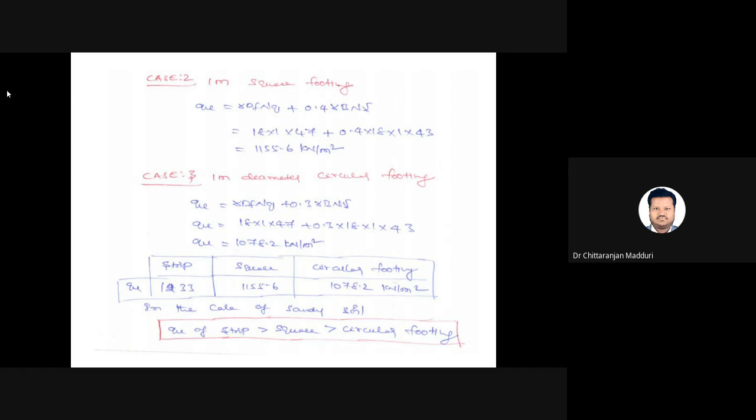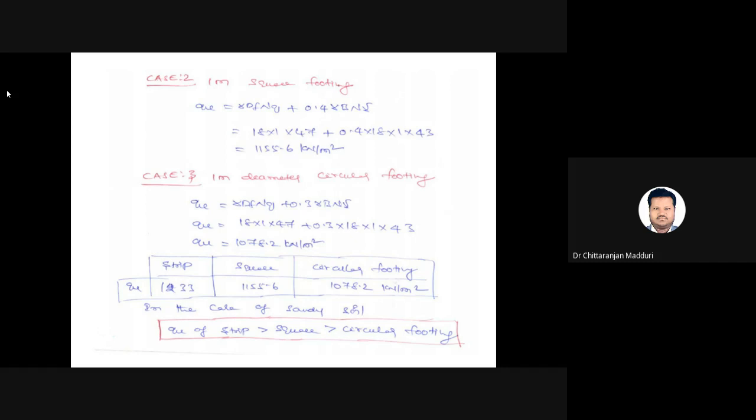So for strip footing, 1233 kN per meter square. For square footing, 1155.6 kN per meter square. For circular footing, 1078.2 kN per meter square. So in the case of cohesionless soil, that is sandy soils, gravelly soils, or sand-gravel mixtures, the ultimate bearing capacity for strip footing is more when compared to square and circular footing. Strip footing will give maximum bearing capacity, and circular footing will give the least bearing capacity. Square footing will be in intermediate values.